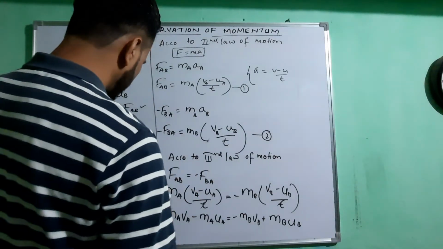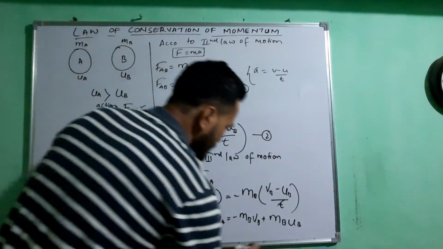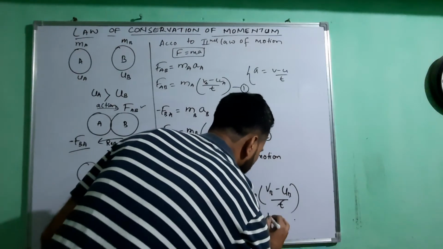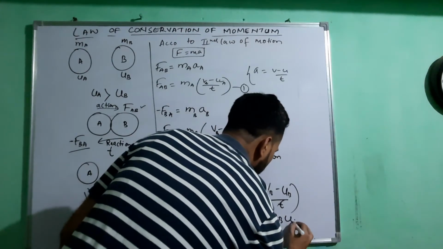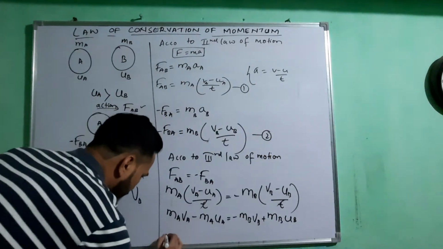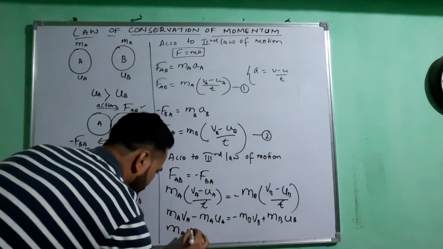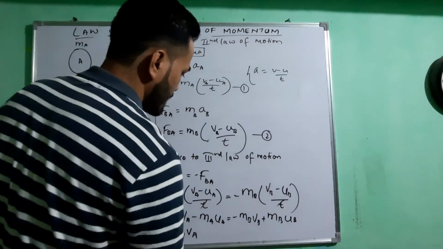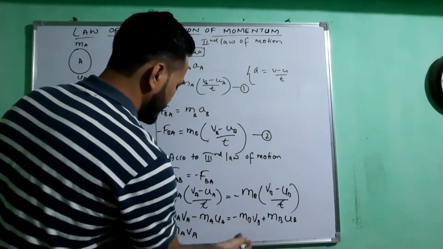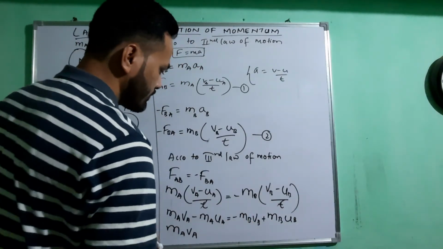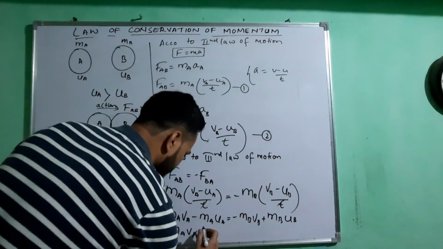So now the last step I am going to write here. See here, MAVA as it is, and MBVB I'll take to the left hand side, so it will take the positive sign.